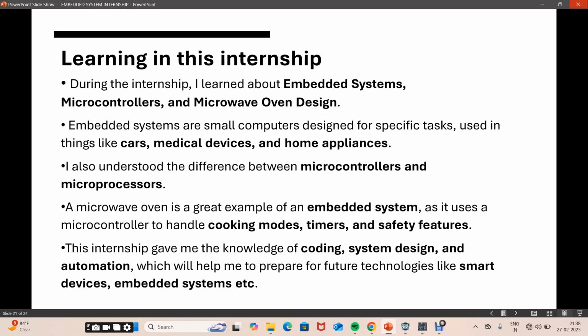Then I understood the difference between the microcontroller and microprocessor. Next, I gained knowledge in coding and in how to design a system. This internship will help me a lot in my future technology studies, when I study smart devices, embedded systems, etc. This can be used in cars, medical devices, and in the same way I can do a washing machine also.